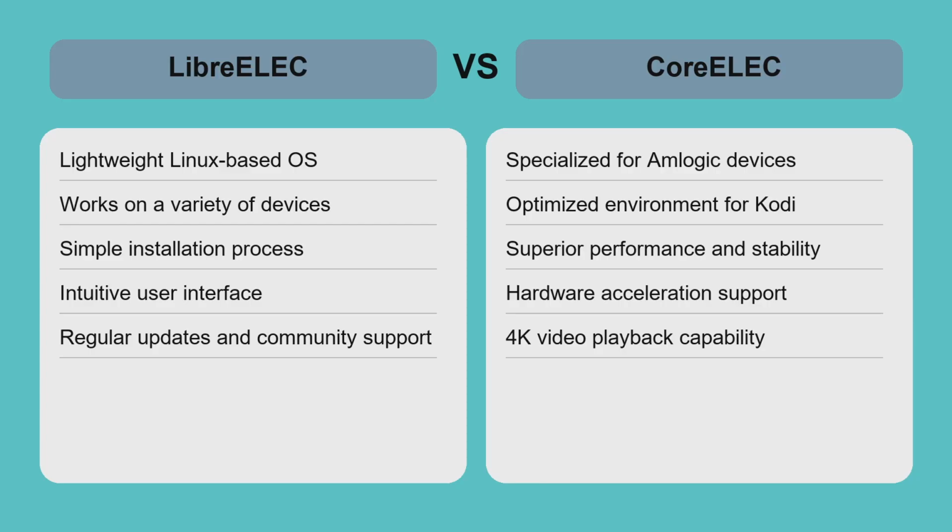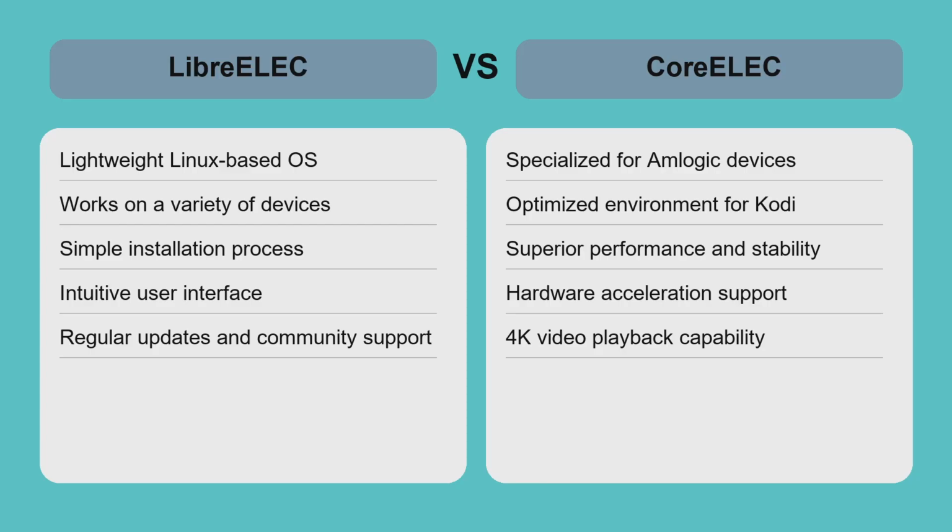LibreELEC shines with its versatility, working on multiple devices, making it ideal for users with varied setups. However, its performance may lag on specific hardware compared to CoreELEC. On the other hand, CoreELEC is a powerhouse for Amlogic devices, delivering exceptional performance and stability, particularly for high-definition content. If your priority is performance on Amlogic hardware, CoreELEC is the clear choice.